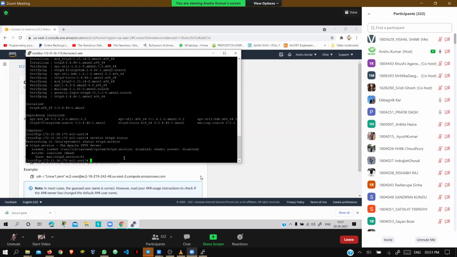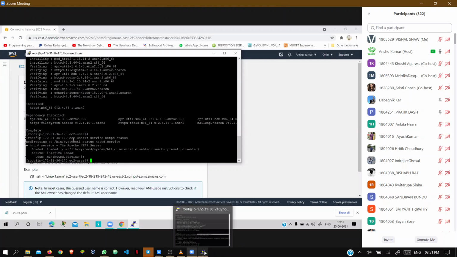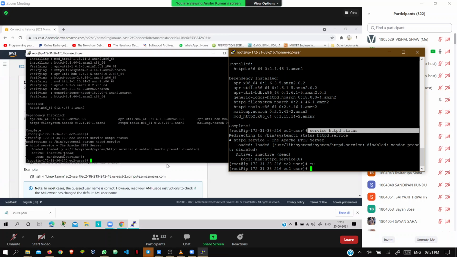Just see here, this one is inactive. You can see our server's status is inactive, dead. Okay, so we have to make it active, right? And we have to enable the server. Are you getting it? Our server service is already in an inactive condition. So we need to start or restart the server. If you are not using that server, by default it stays in inactive mode.